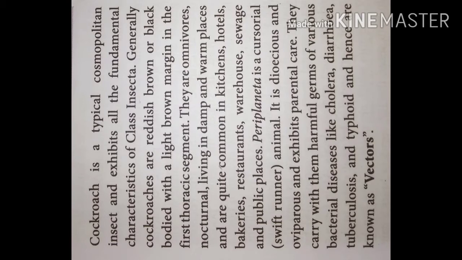Omnivorous means they eat both plant and animal matter. Nocturnal means active at night time. They live in damp and warm places, quite common in kitchens, hotels, bakeries, restaurants, warehouses, sewage and public places. So Periplaneta is cursorial. Cursorial means a swift runner. It is dioecious, meaning male and female animals are separate, and oviparous, meaning egg-laying animals.